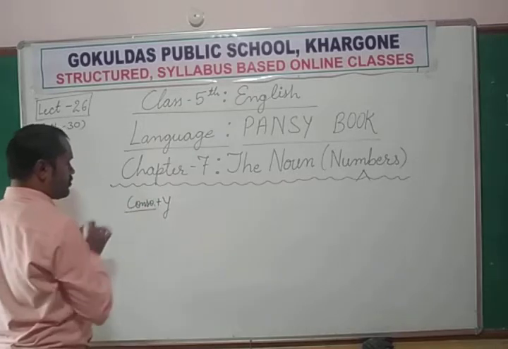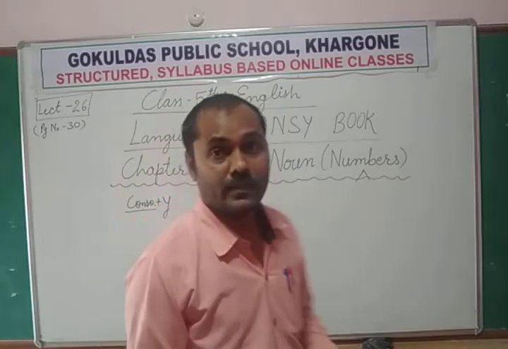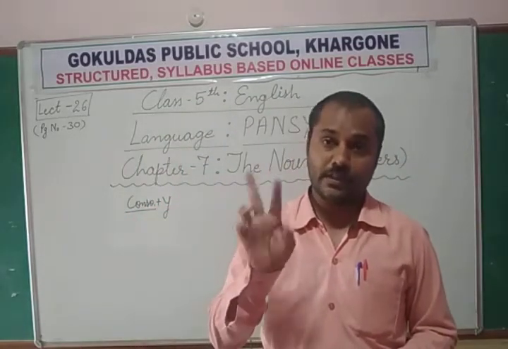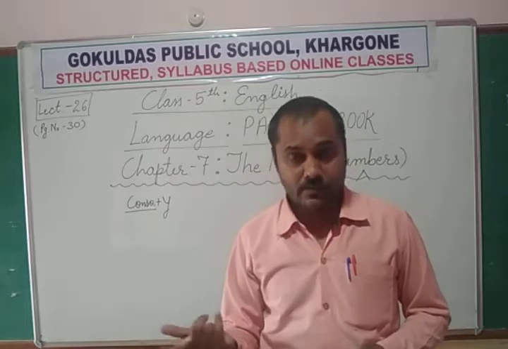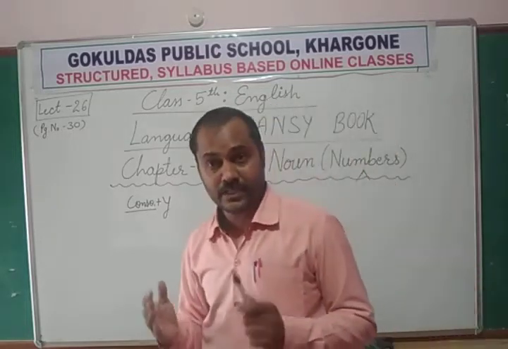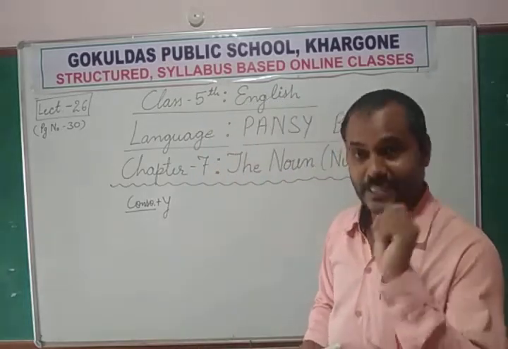Now what is a consonant? I think you might know that in the English alphabet we have two kinds of letters. One is vowels and second is consonants.